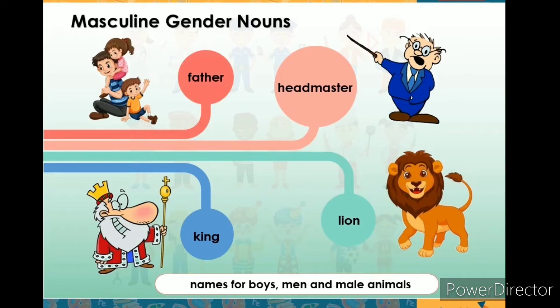Followed by feminine gender nouns. These are the names for girls, women, and female animals. They all belong to the feminine gender. For example, mother, headmistress, queen, lioness are some examples of feminine gender nouns. Right, children?